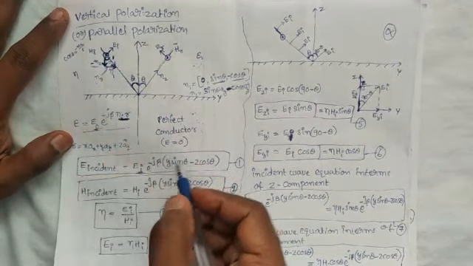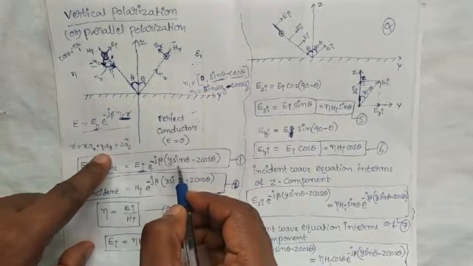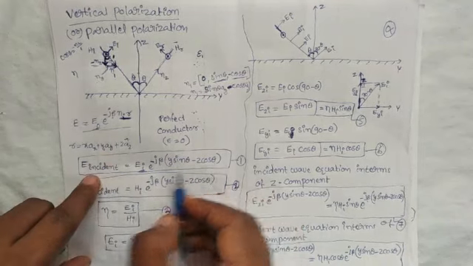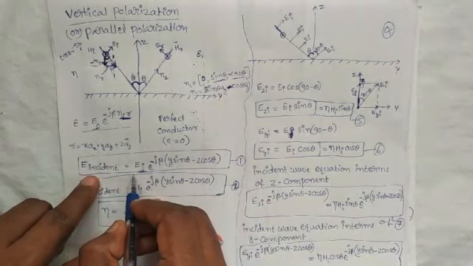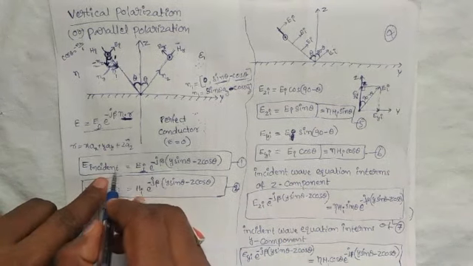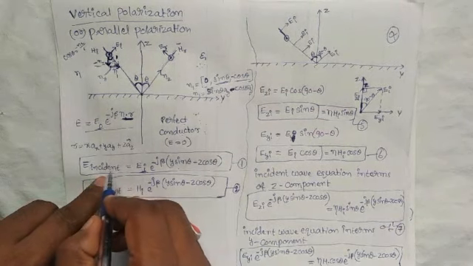Here n1 dot r is equal to y sin theta minus z cos theta. This is the incident wave equation in terms of electric field intensity.